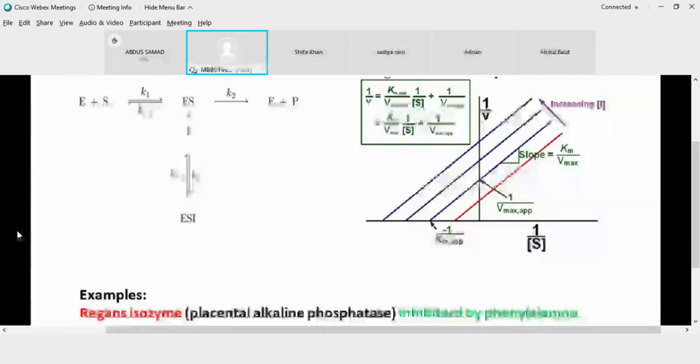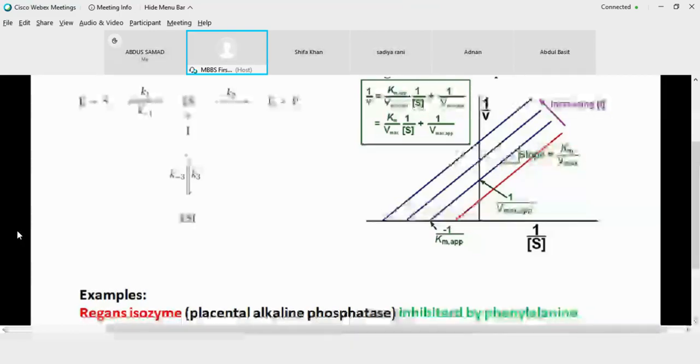So there is just one example present in the human system which is known to show a classical uncompetitive inhibition, and that is the placental alkaline phosphatase. This is known as Regan's isozyme, and it is taken as a tumor marker. So alkaline phosphatase of placental origin, that is, alkaline phosphatase that is coming from the placenta, is inhibited by an amino acid phenylalanine. So in this case, phenylalanine is acting as an inhibitor and it is inhibiting the enzyme alkaline phosphatase. Of which type? Of the placental type.